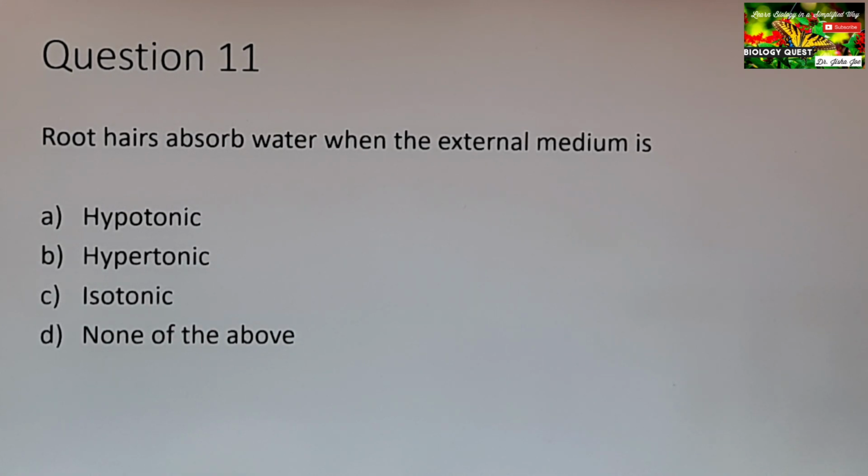In a more concentrated solution the amount of water will be less. And an isotonic solution is a solution whose concentration is the same as that in the cell sap,